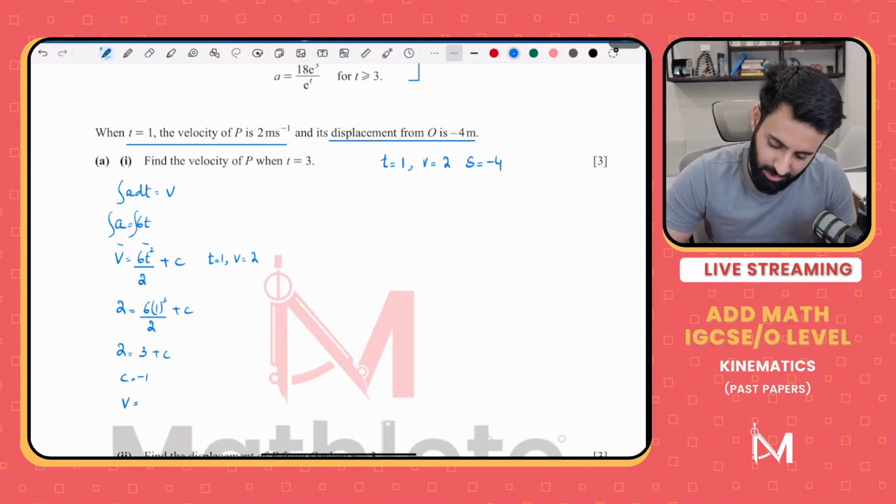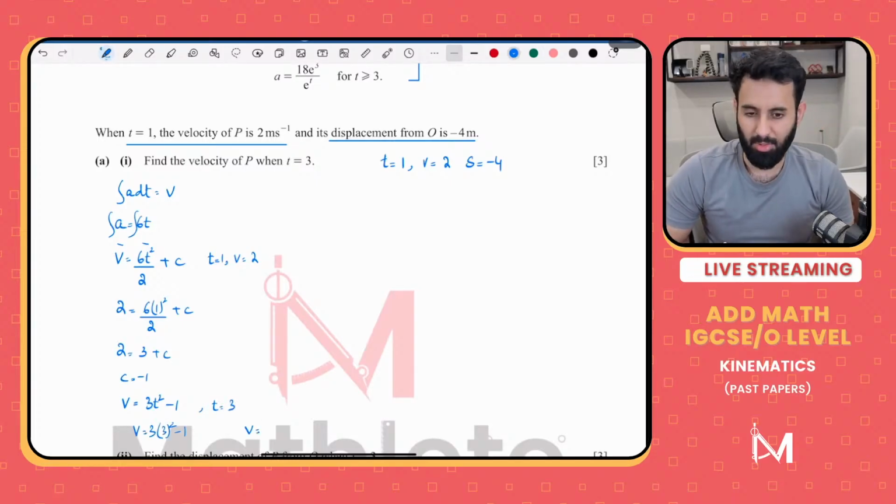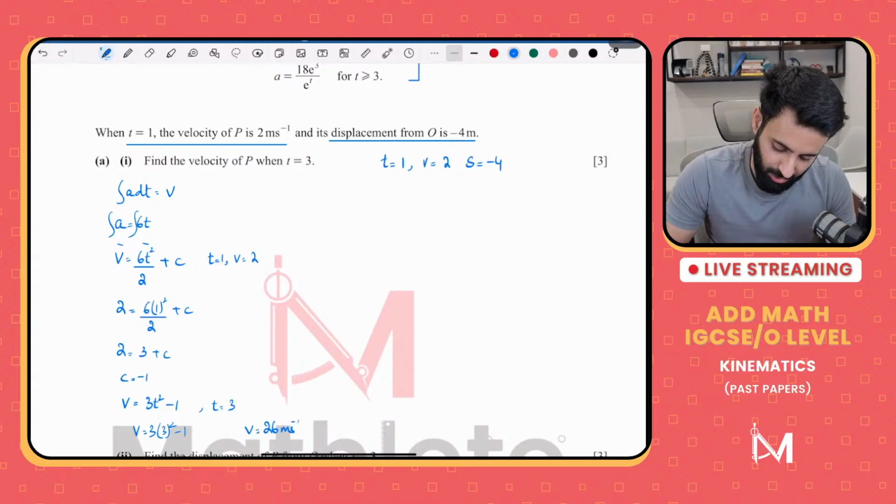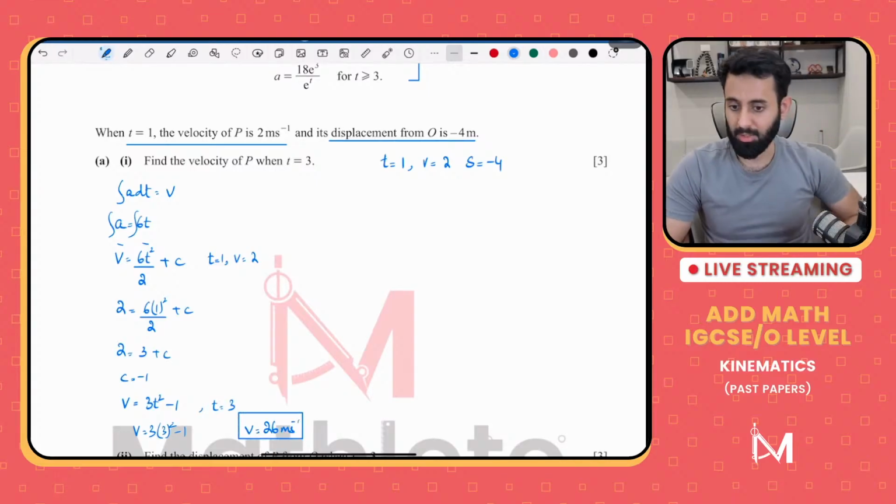Okay, so now that we have the value of c, we can find the velocity. The equation for velocity is 3t squared minus 1. So simply plug in t equal to 3. That means 3 into 3 squared minus 1. 3 into 3 squared is 27. 27 minus 1 is equal to 26 meters per second. So there you go. That's the answer.